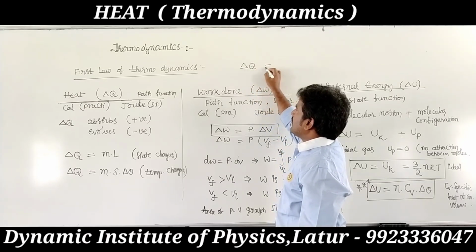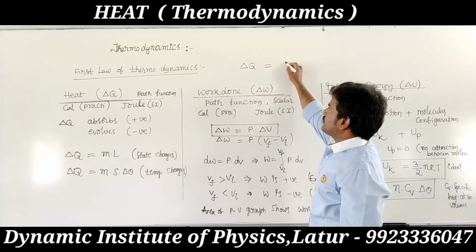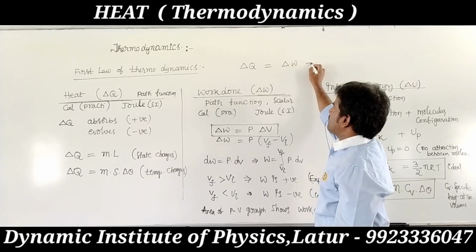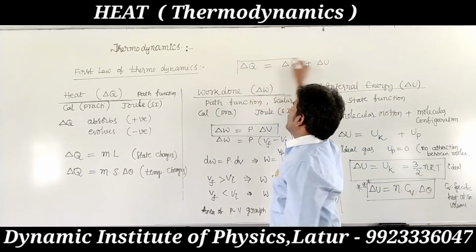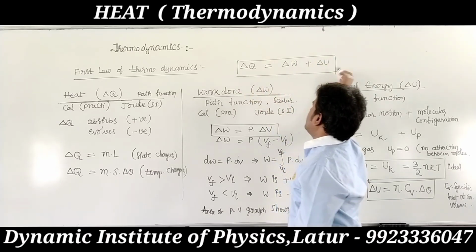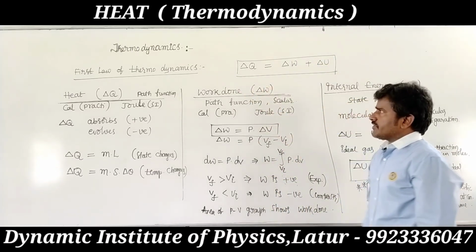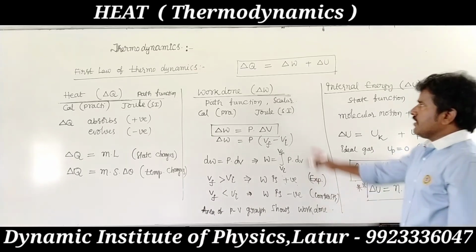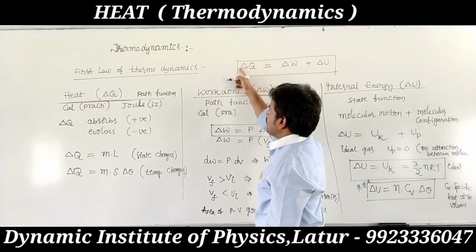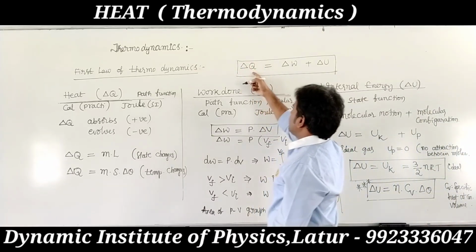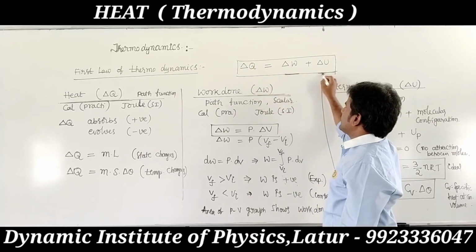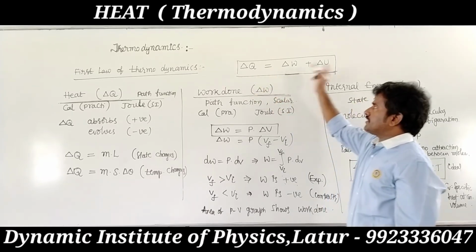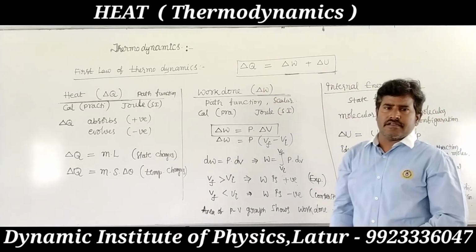Delta Q, the total heat, equals the total work done plus the change in internal energy: delta Q equals delta U plus delta W. Heat given to the system is utilized to do external work and increase the internal energy.